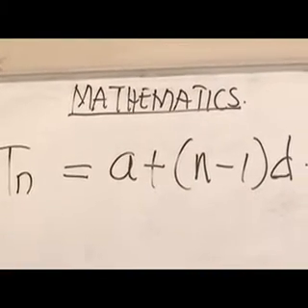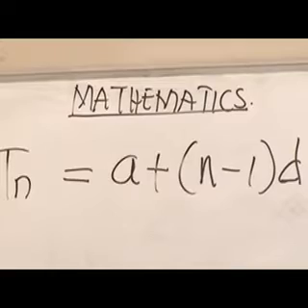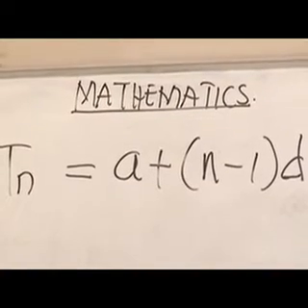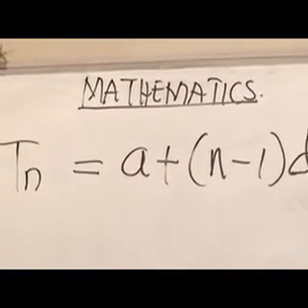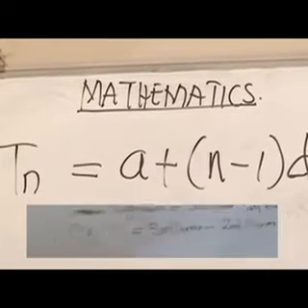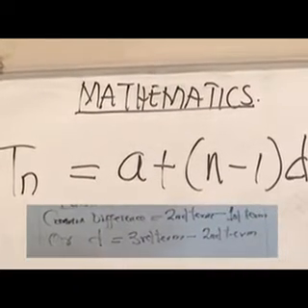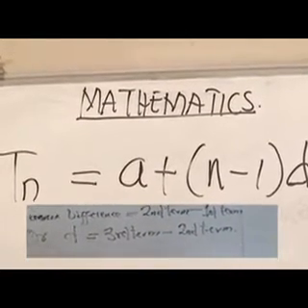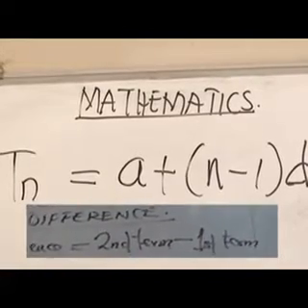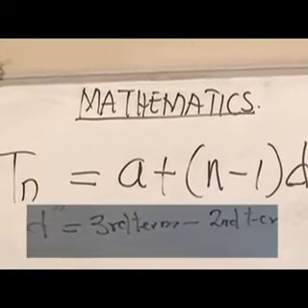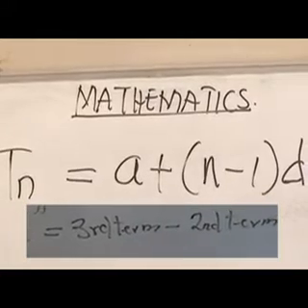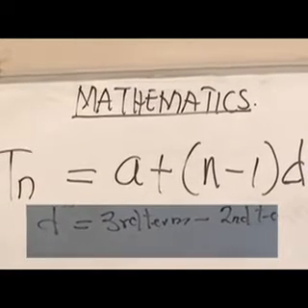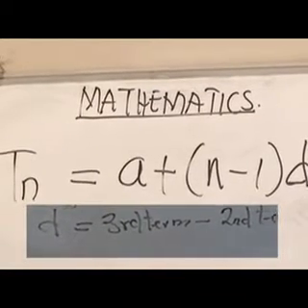We said that we can determine this from any given sequence. d, which is the common difference, is usually the second term minus the first term, or the third term minus the second term, the fourth term minus the third term, and so on and so forth.